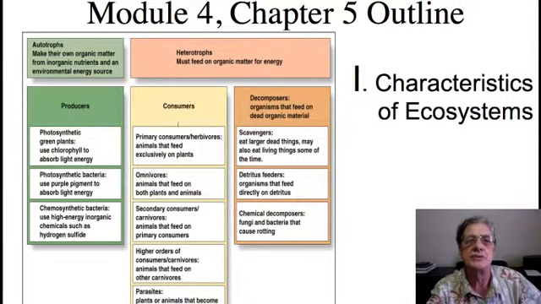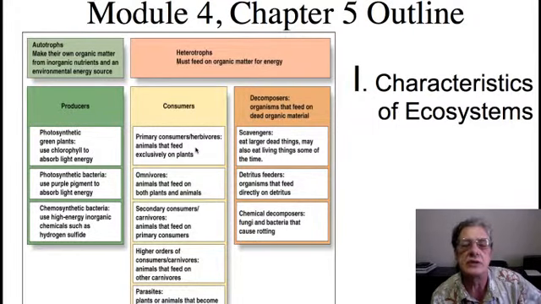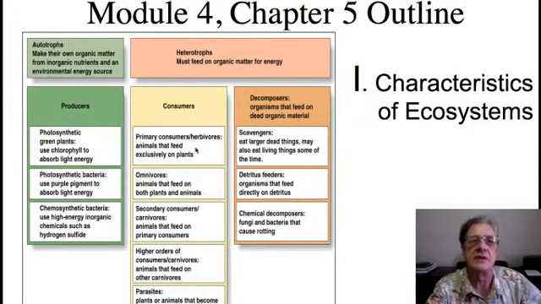Amongst the consumers, there are several types, the first of which are the herbivores. The herbivores are animals that feed primarily on plants. Okay? They consume the plants in order to harvest the glucose that the plants have produced as a result of photosynthesis. The next level up in the consumers category are the secondary consumers, which are also known as carnivores. The carnivores feed on the herbivores, or primary consumers.